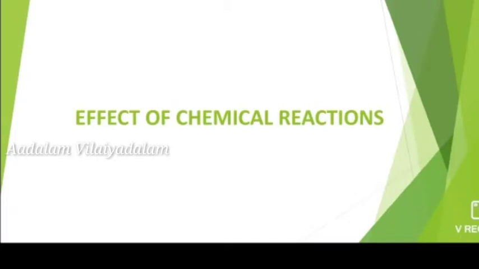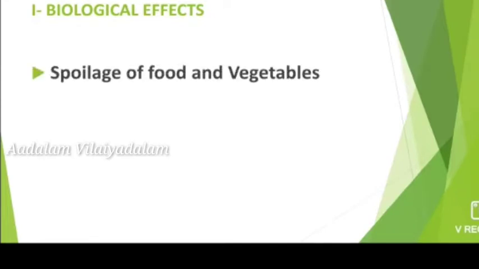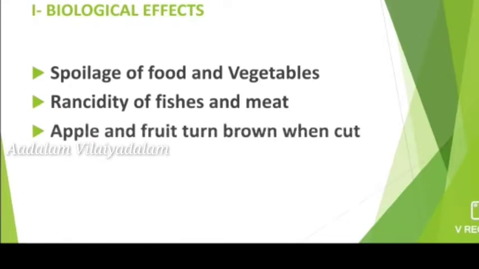Let us discuss the effects of chemical reactions elaborately. First one, biological effects. In biological effects, we learn about the spoilage of food and vegetables, rancidity of fishes and meat, and apples and fruits turning brown when cut.